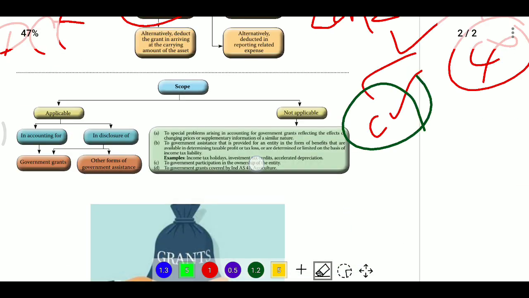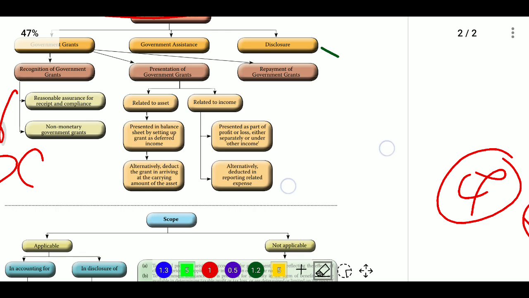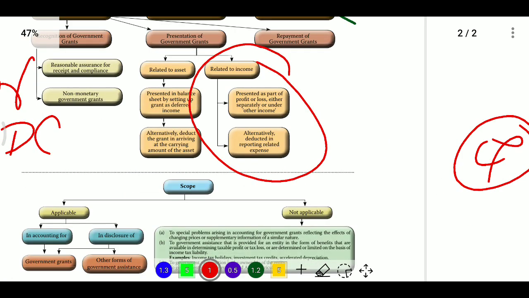Now, in some cases we will receive grants related to income. Accounting for government grant related to income means a grant given by the government to the entity for incurring expenses or to give some relief in cases of losses in business. For example, in Chennai, water floods came. To come out of those floods, the government gives some benefits to companies.